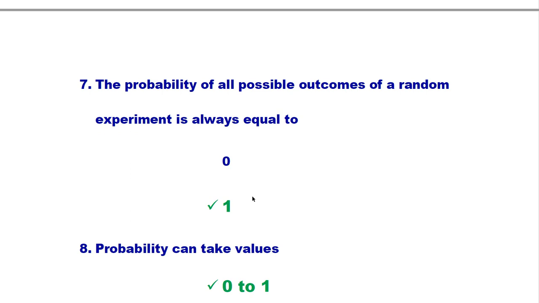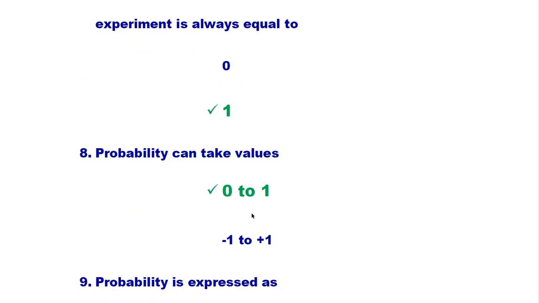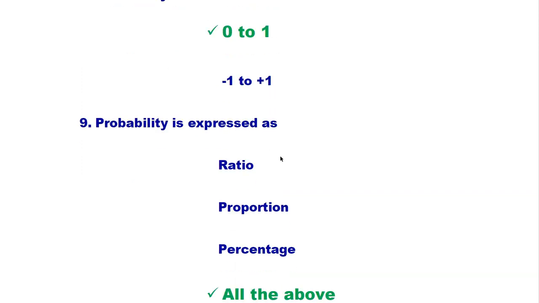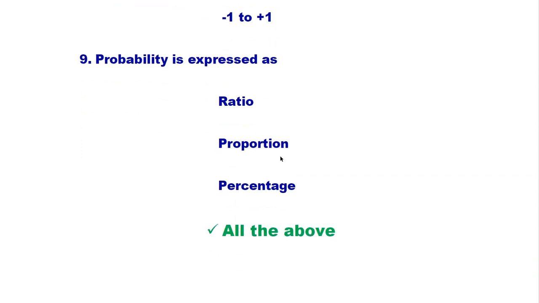The probability of all possible outcomes of a random experiment is always equal to 0 or 1? Right answer is 1. Probability can take values in the range 0 to 1. Probability is expressed as ratio, proportion, percentage, all the above.